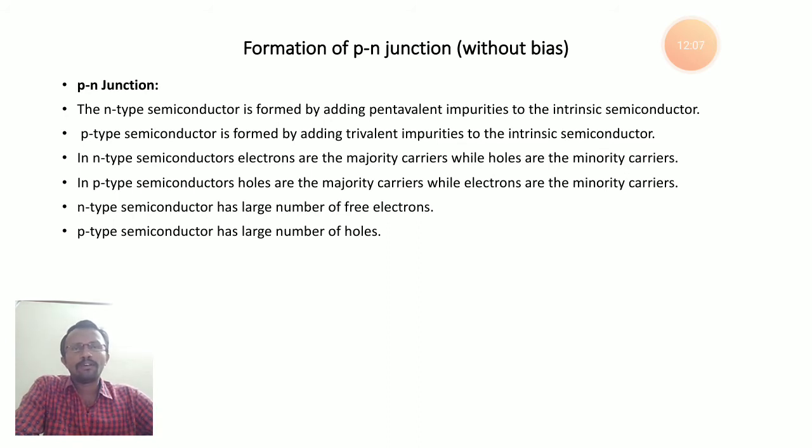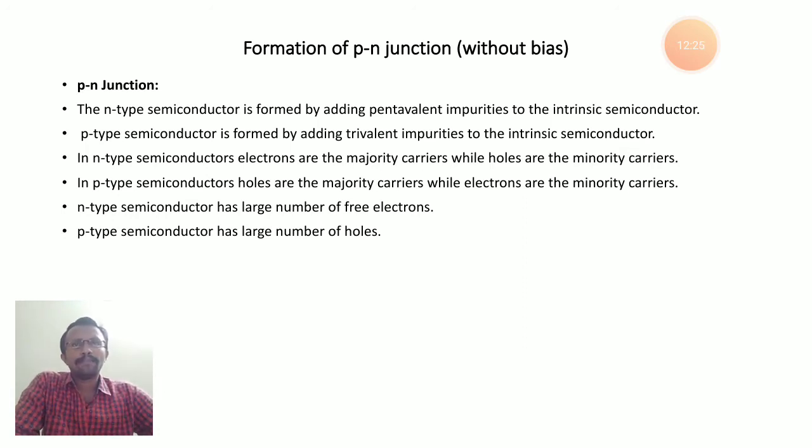So once you know clearly about n-type and p-type semiconductors, now we can discuss the p-n junction. To form a p-n junction, first of all we need p-type material and n-type material, or p-type semiconductor and n-type semiconductor.